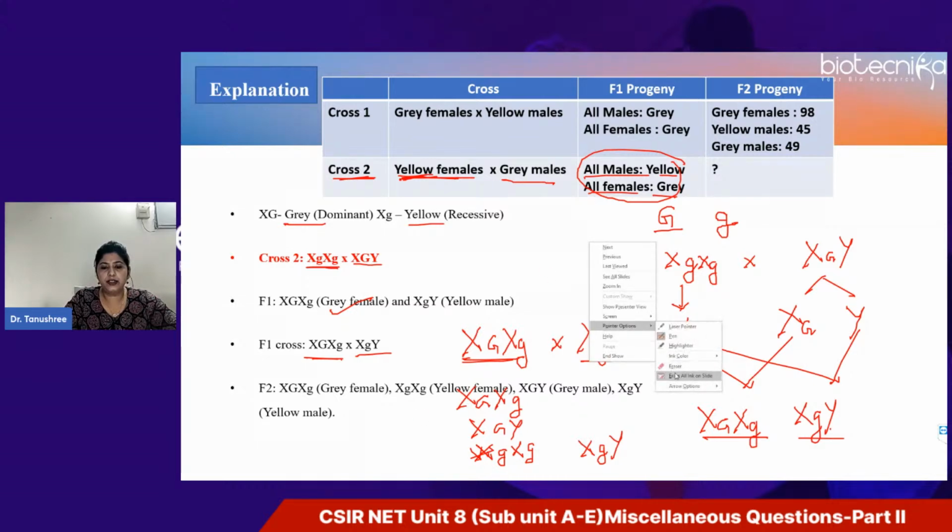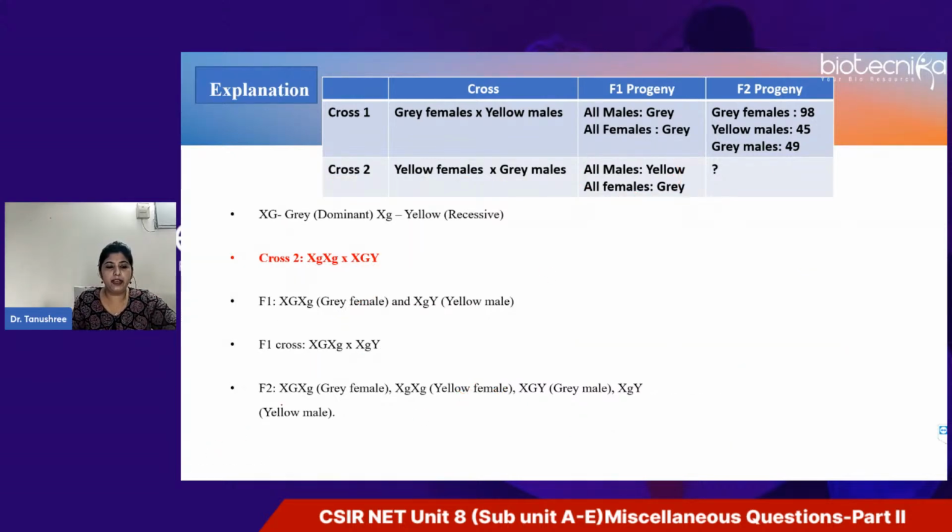So you can see here, this one will be the gray female. In heterozygous condition, we have the wild type allele, so that phenotype is observed. Then here we have the recessive allele in homozygous condition, so yellow female. Here again we have the allele for gray body color, so gray male, and here you have the yellow male. So all these will be in what proportion? Equal. All of them will be in equal proportion, that is 25% each.